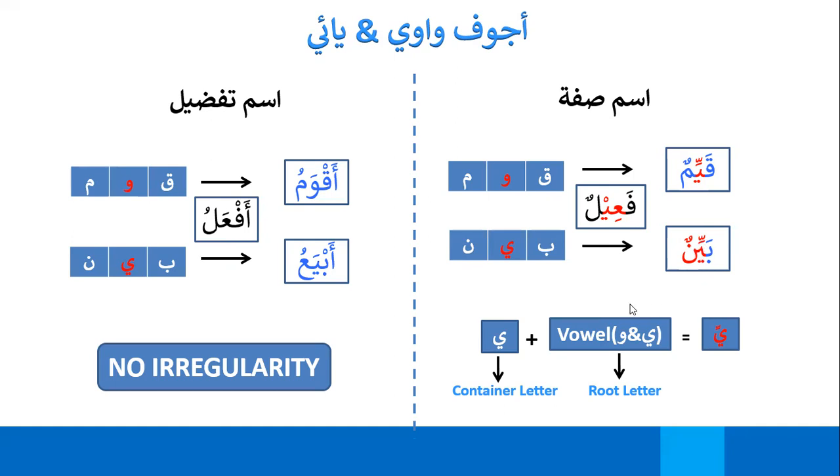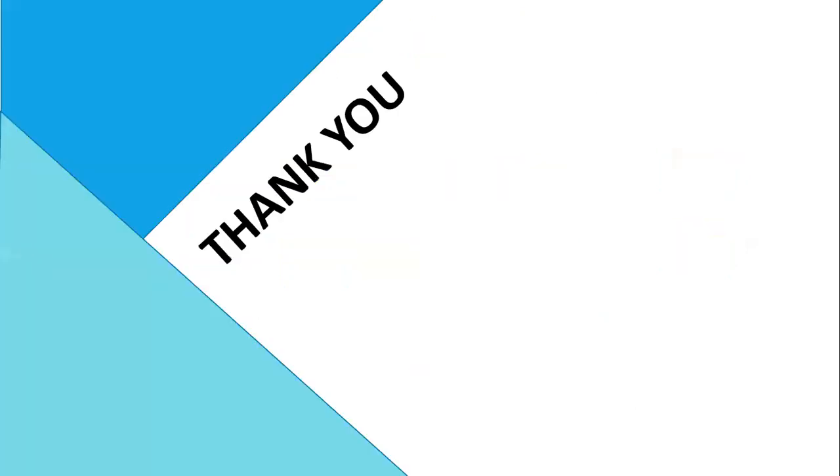So this is the irregularity you get in Ism Sifa when you're making Sifa of the small families, and in Ism Tafdeel, you have no irregularities. So this brings us to the end of Ajwaf, which is the second sort of irregularity in Mu'tal.